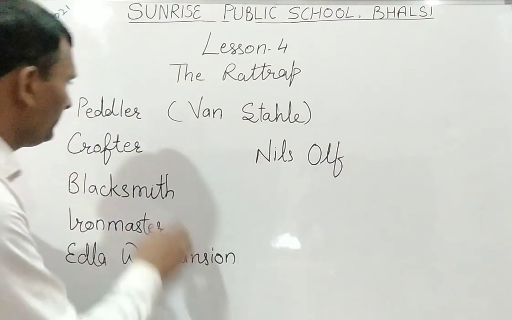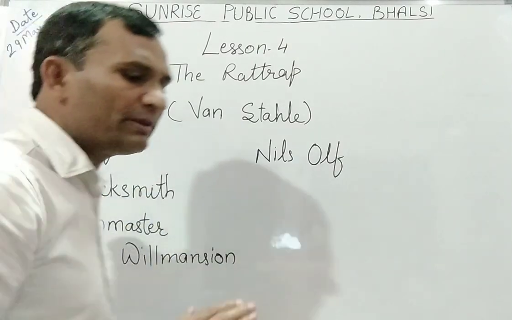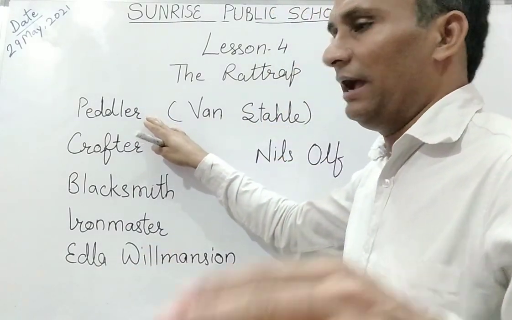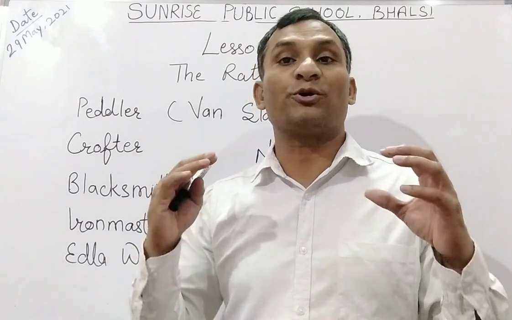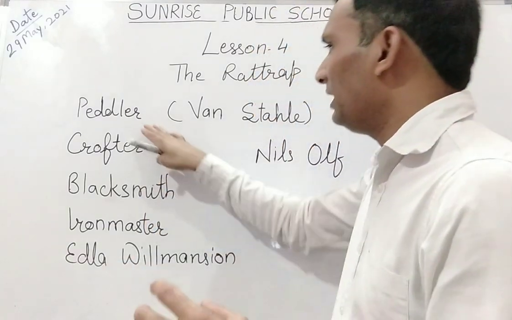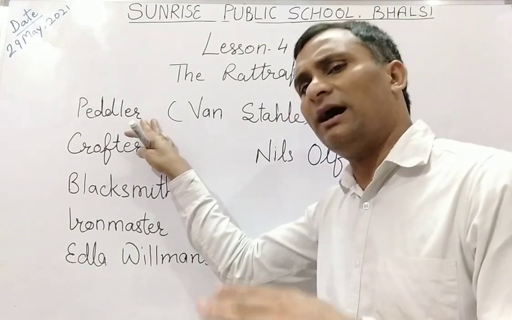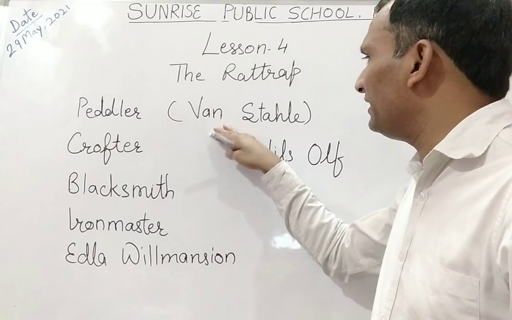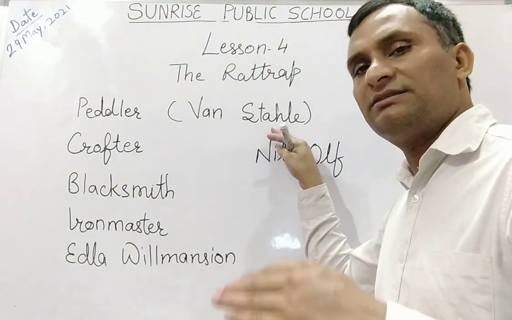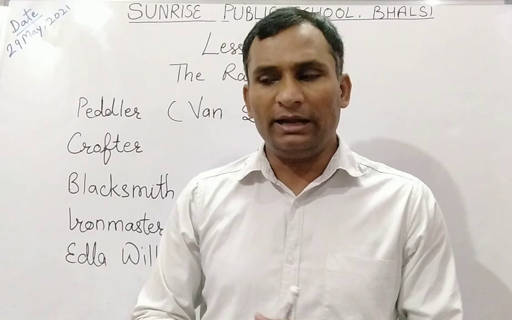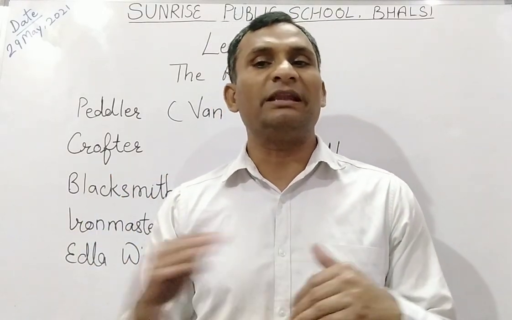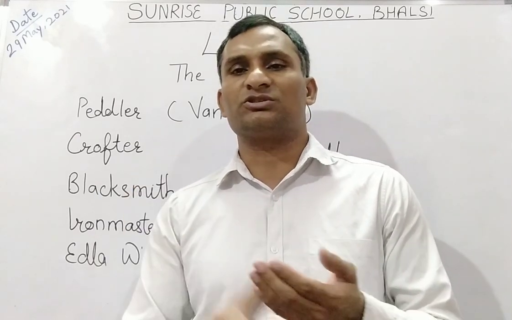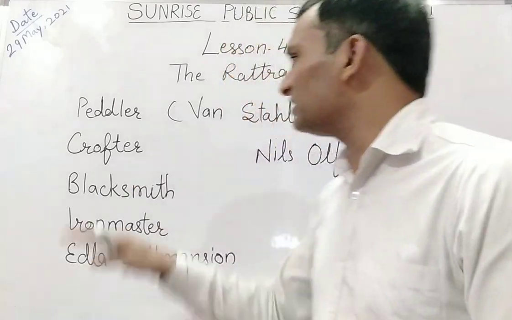So in this Rattrap there is a peddler, and that peddler is the main lead. The peddler is the main hero of the story, in other words, the protagonist of the story. And yes, at last we came to know the name of the peddler, and the name of the peddler is Van Stolle. Van Stolle is the name of the peddler. And for the peddler we used here many words, like vagabond, wanderer, and tramp. So these words are used for this peddler.